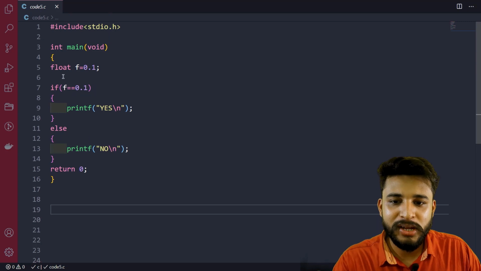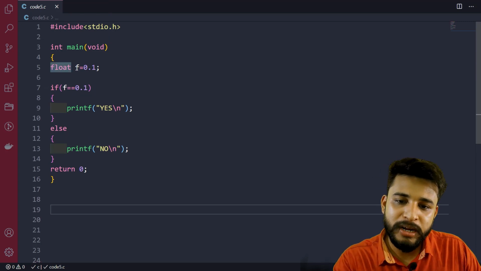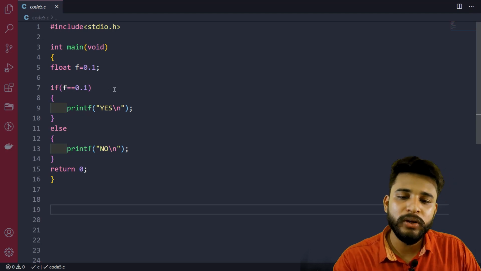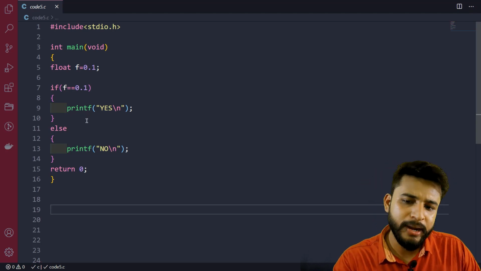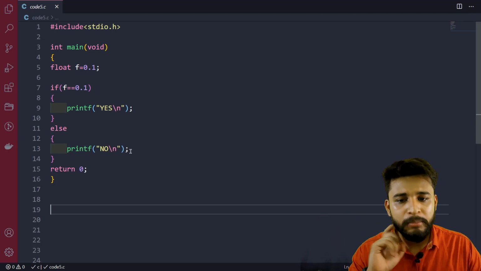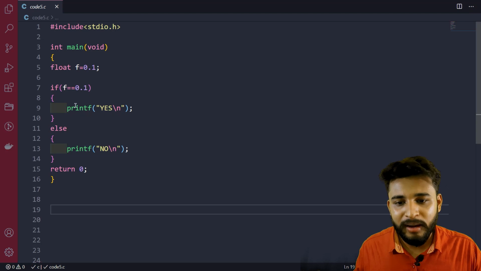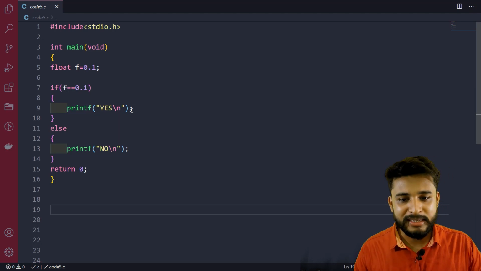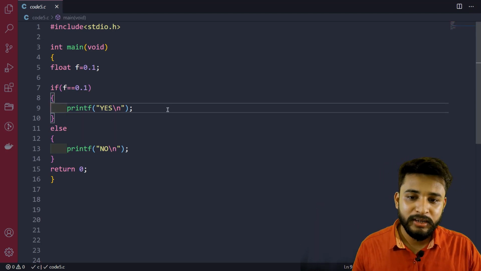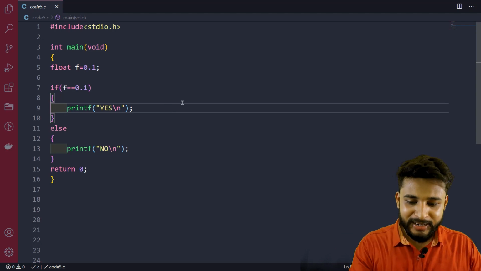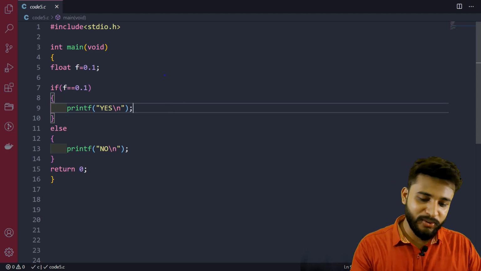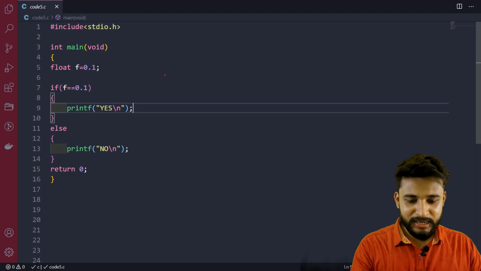Okay, so this was the question where a float has been defined. Float f is equal to 0.1. If f is equal to 0.1, then print yes, or else print no. It is a simple program, but there is a twist in this question. Many of you will think that the output might be yes, or definitely it will be yes. That is not the case. TCS will never give you this easy a question.